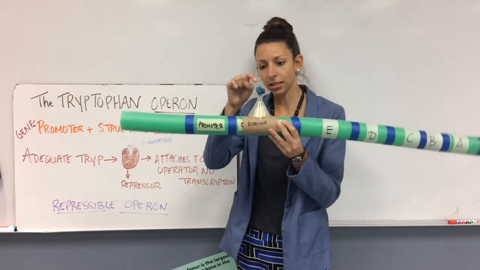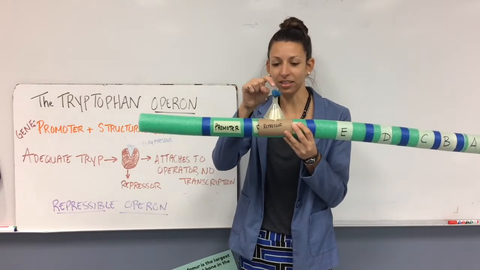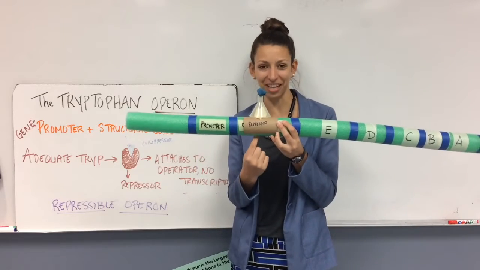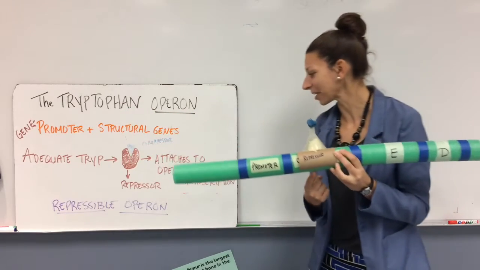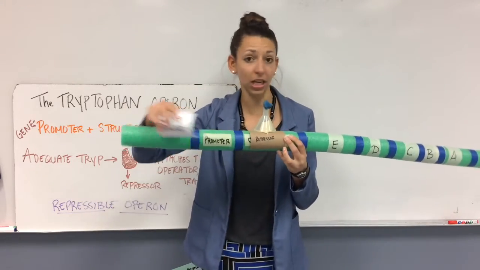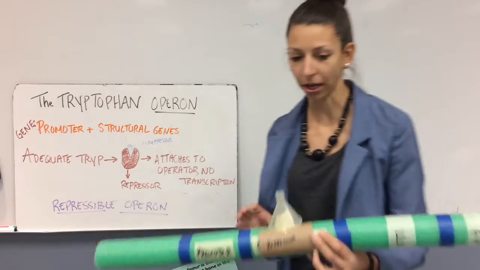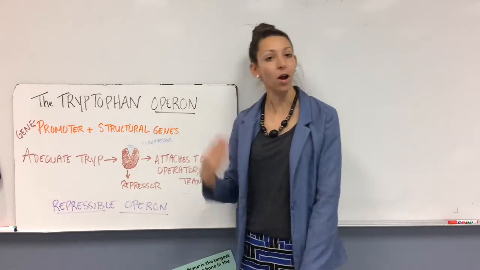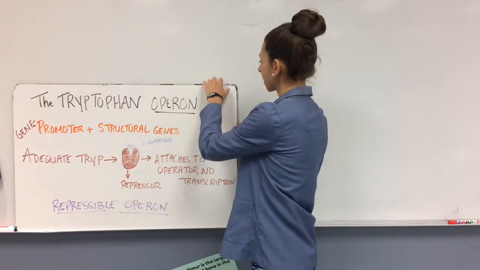So again, this tryptophan is acting as a co-repressor. It's acting to create a conformational change on the actual repressor so that it can bind on the operator. And then as the RNA polymerase tries to initiate transcription, it cannot because the repressor is blocking it. So that's the tryptophan operon. It's an example of a repressible operon.